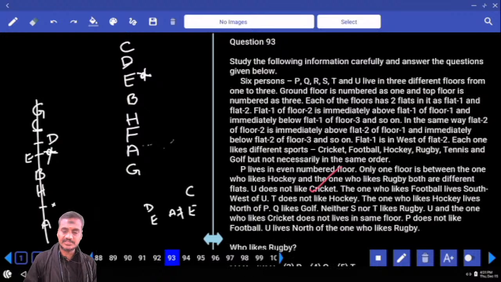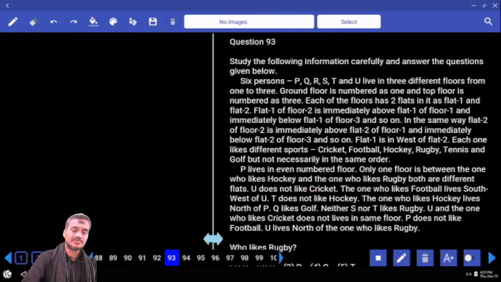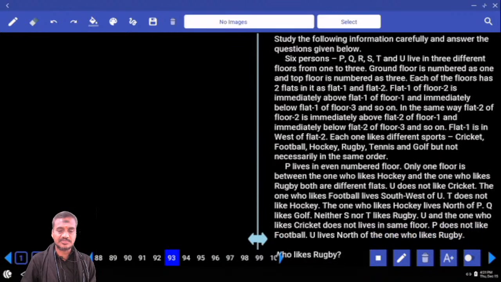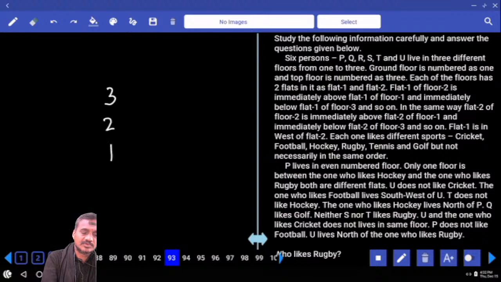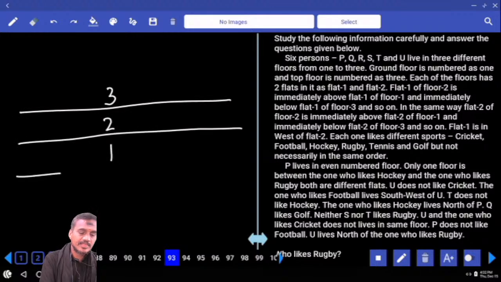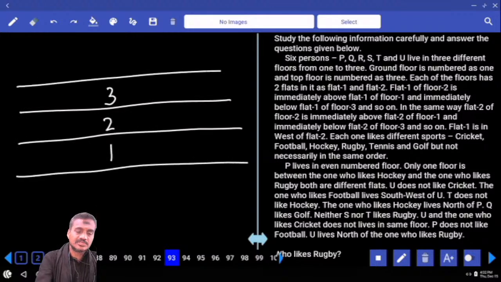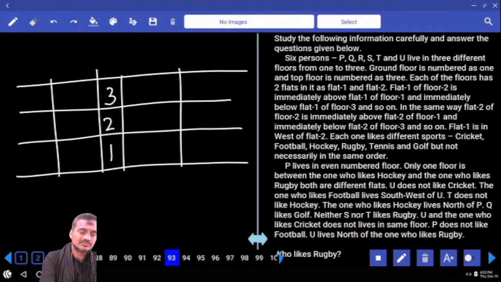Then 93 to 97. Now in this 93 to 97, there are six persons, P, Q, R, S, T, and U. And these six persons are seated around a building, and they are staying on three different floors: third floor, second floor, first floor. And in each of these, how many flats are there? There are two flats. And one parameter is added to this one, that is the gains line. Isn't it? Two flats in each of these.